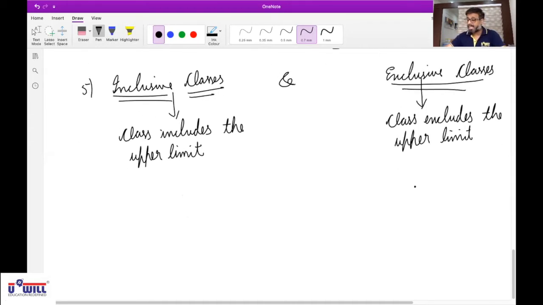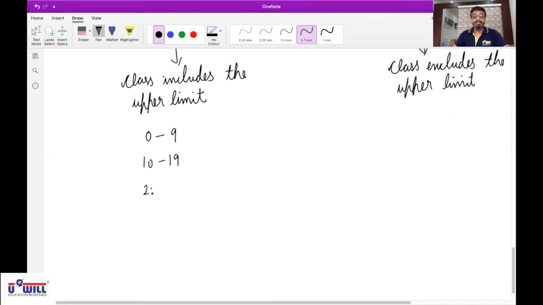Now all of you listen carefully. These are only two ways of presenting the same information. Same information can be presented in two different ways. Okay, if I write the information as 0 to 9, 10 to 19, 20 to 29, 30 to 39, and so on.